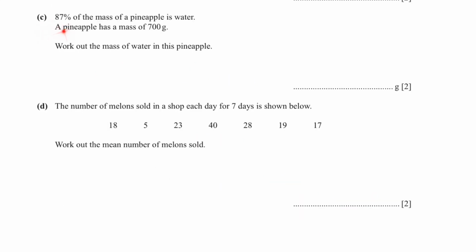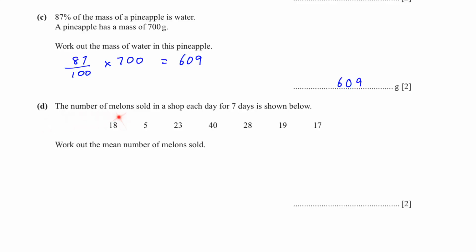Part C, 87% of the mass of a pineapple is water. A pineapple has a mass of 700 grams. Work out the mass of water in this pineapple. So 87% of 700 is 609 grams. That is the mass of water in the pineapple.